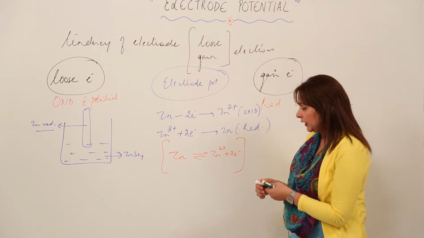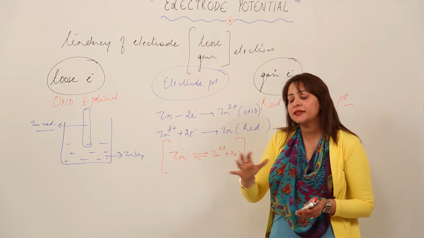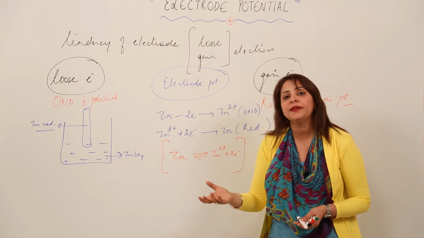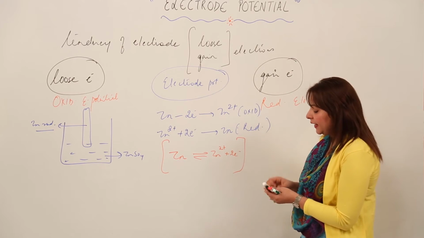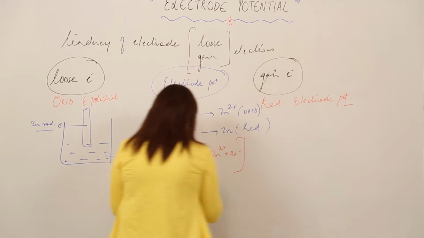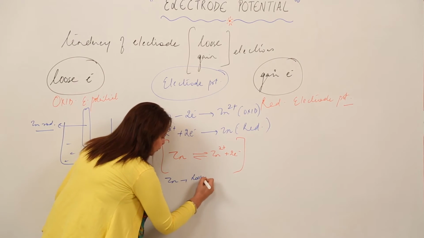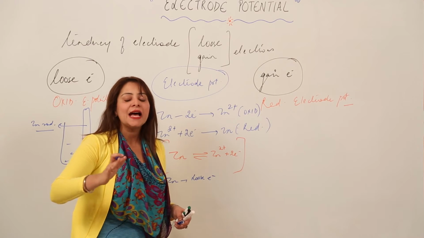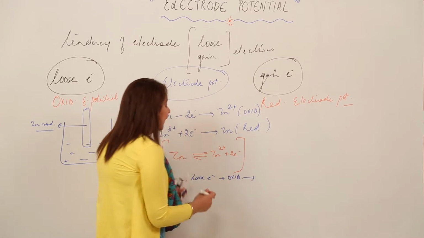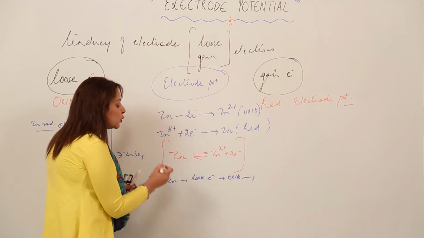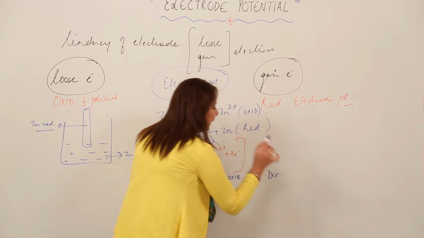Now if we took an example for the zinc, so obviously we will be talking for the zinc, and similarly we will be applying this to any other atom which we will be considering in future. So if zinc has a tendency to lose electrons, that means it has a tendency to get oxidized, then equilibrium will shift to what side? Obviously it will shift to this side. That means it will shift to the forward direction.